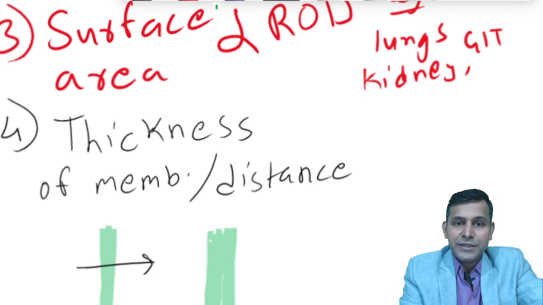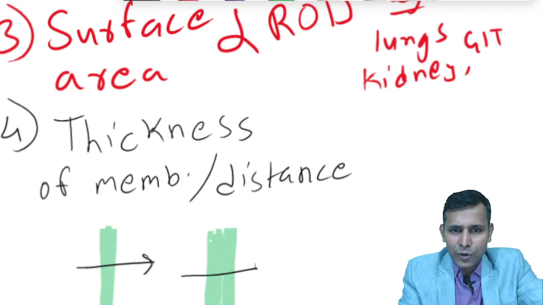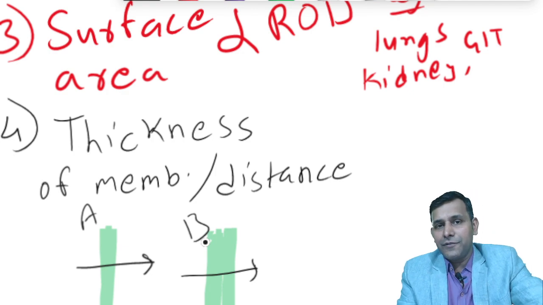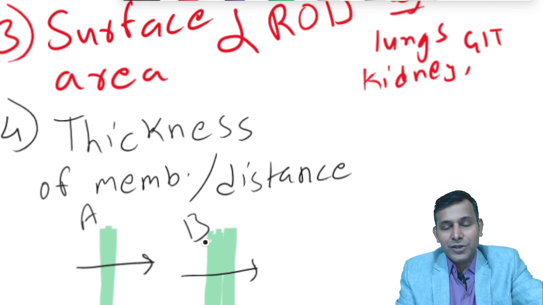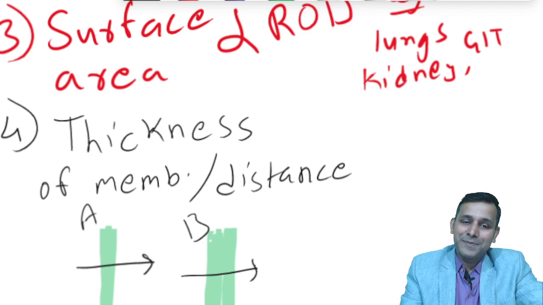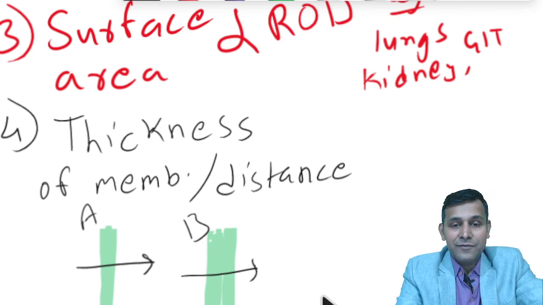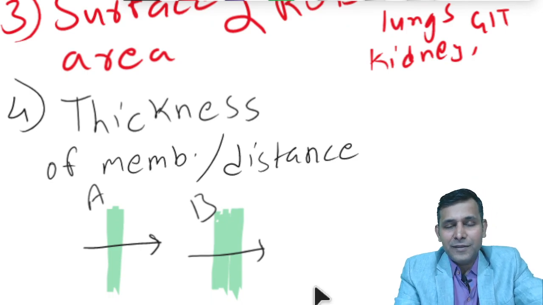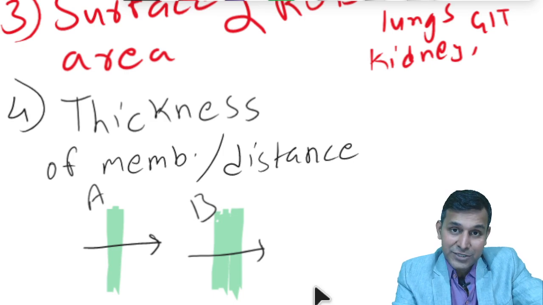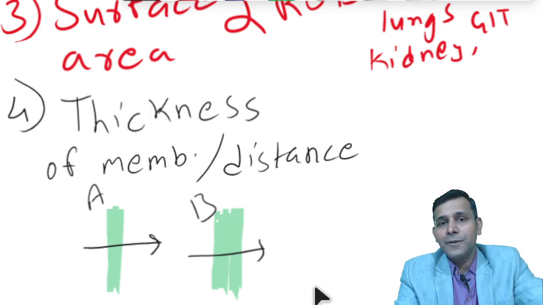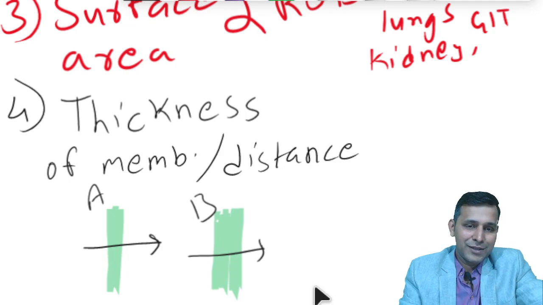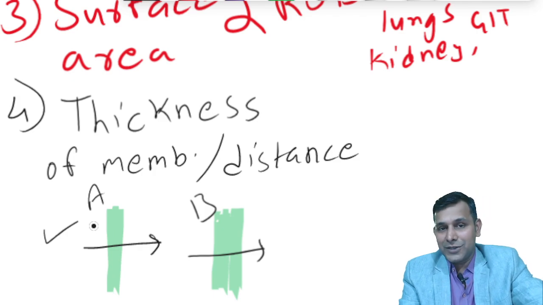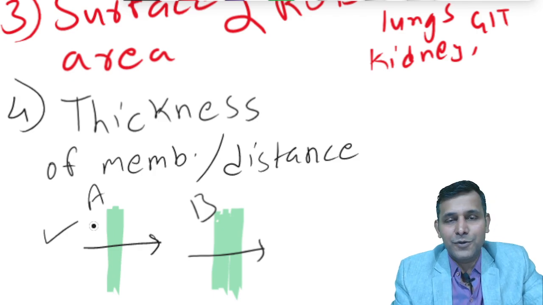So the diffusion distance has increased. So in both the cases, either in A or B, where do you think the rate of diffusion will be more? A or B? A is a condition where the membrane is quite thin or the distance is quite small for the diffusion. B is the area where the diffusion distance is quite more or the membrane is quite thicker. Of course, the answer is A. In A type of condition, the diffusion will be much faster.